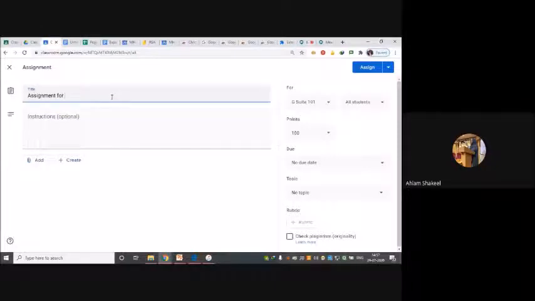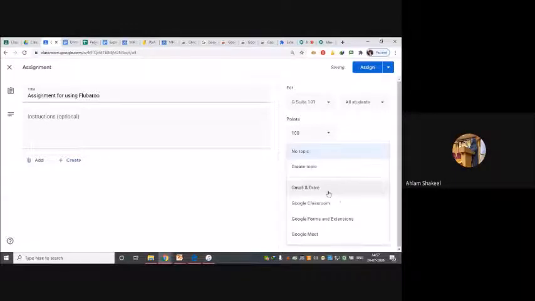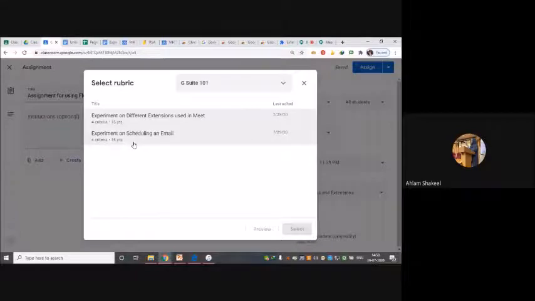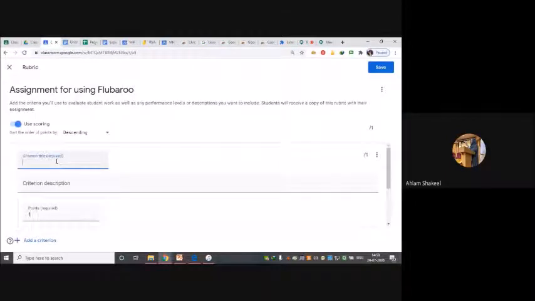for using. Right? So this was my assignment, and whatever date I had put previously, I can put that. And the topic I wanted was Google Forms and extensions. The rubrics I've already created, so I will reuse the rubric. And I have a 5 marks rubric. Oh sorry, I've deleted the rubric, so here I will not get that rubric. At least one time it should be present for this purpose. So I'll just put it quickly.